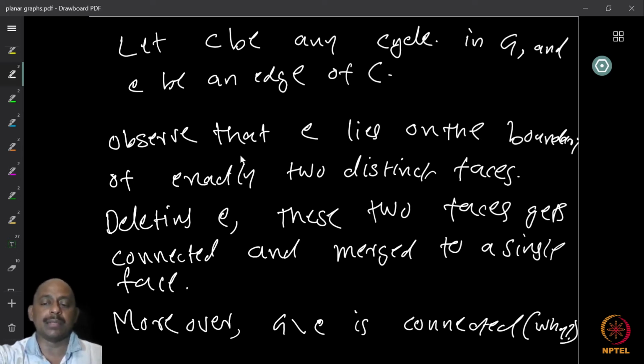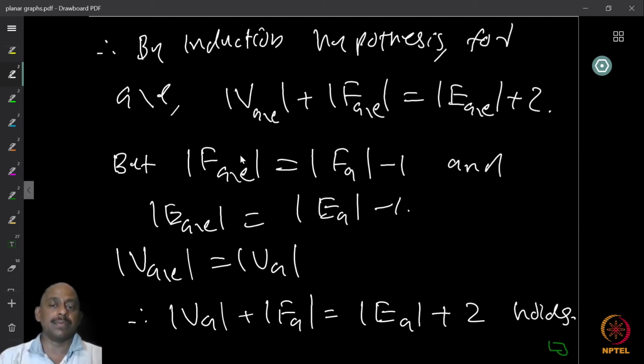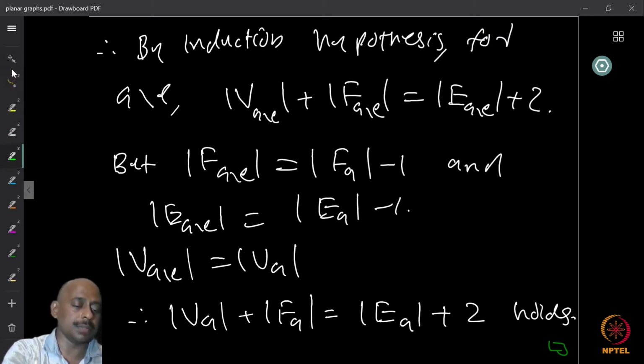And once you have this, it is easy. You have a graph which is connected, and the number of faces is less. So therefore, by induction hypothesis, it satisfies the Euler identity. So for the graph G minus E, the number of vertices in G minus E plus the number of faces in G minus E must be equal to the number of edges in G minus E plus 2. So the Euler identity holds.